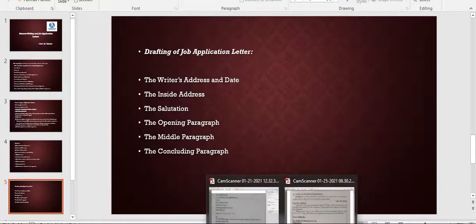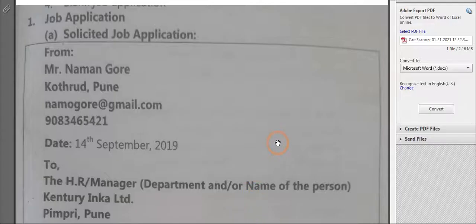Now children, here I will be sharing some application letters with you all. See this one, a job application letter. This is a solicited job application letter. See, the name of the person, then the area and city, then email ID and mobile number.